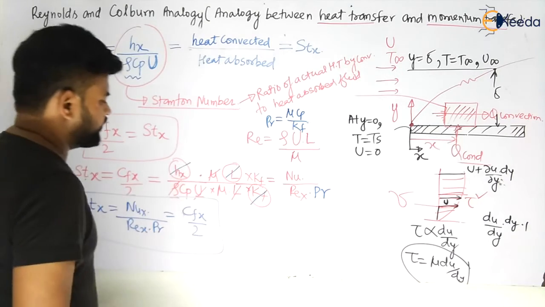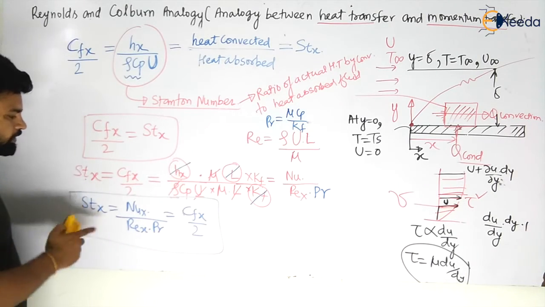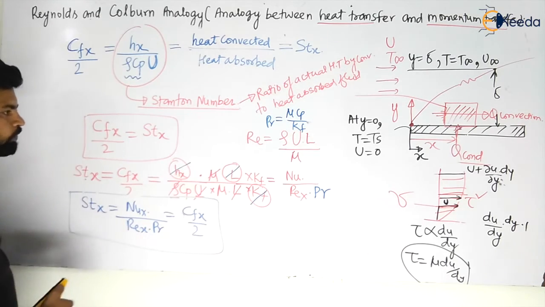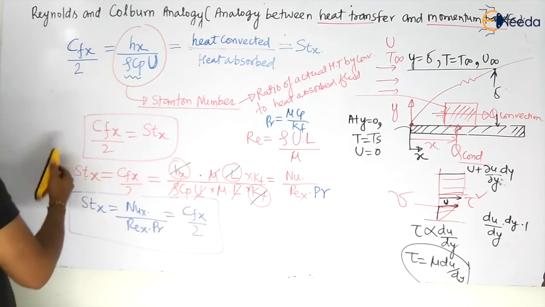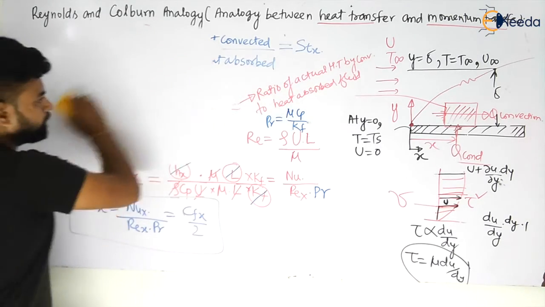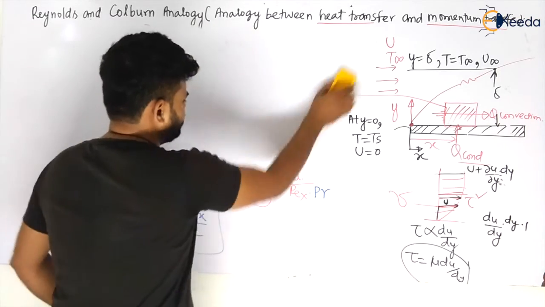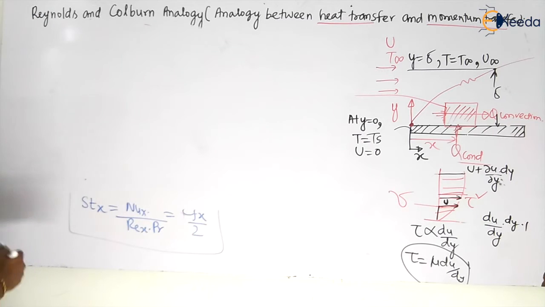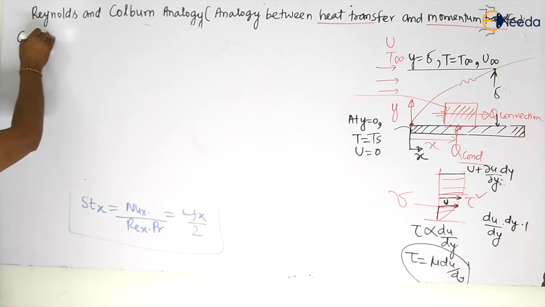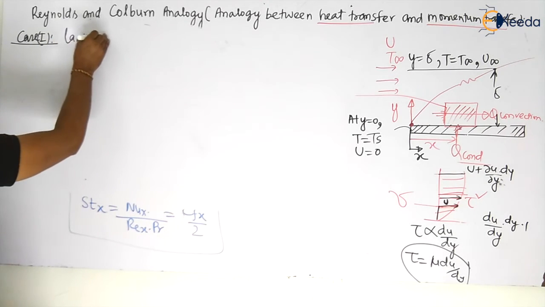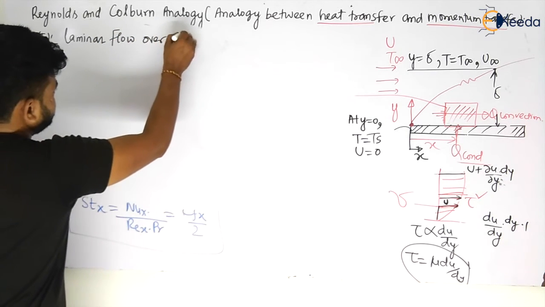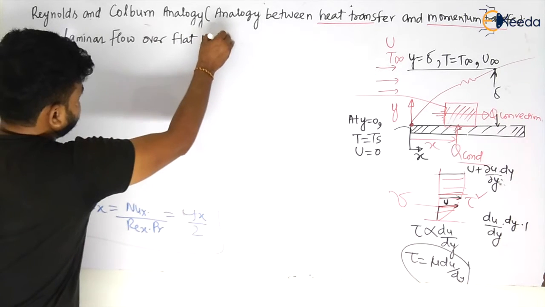Now let us calculate the relation between Cfx and Stanton number when you know the Nusselt number. So what will this become? Let us see. Case first is laminar flow over flat plate, my dear students.